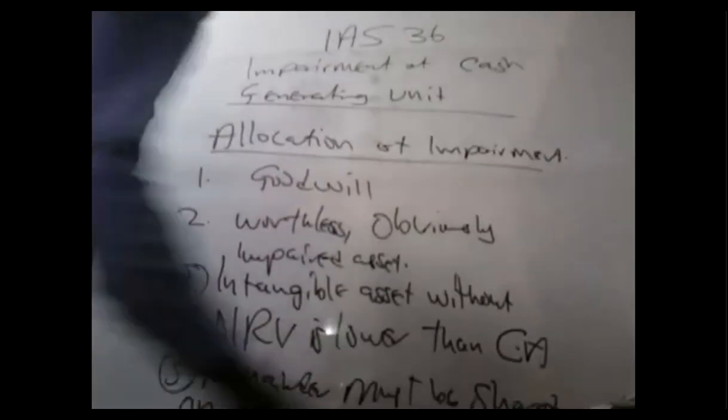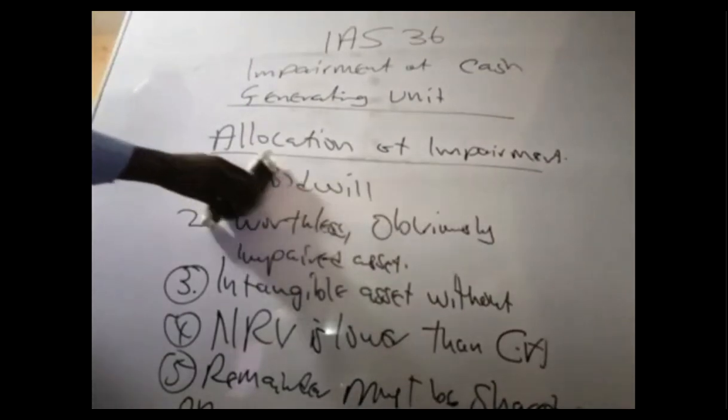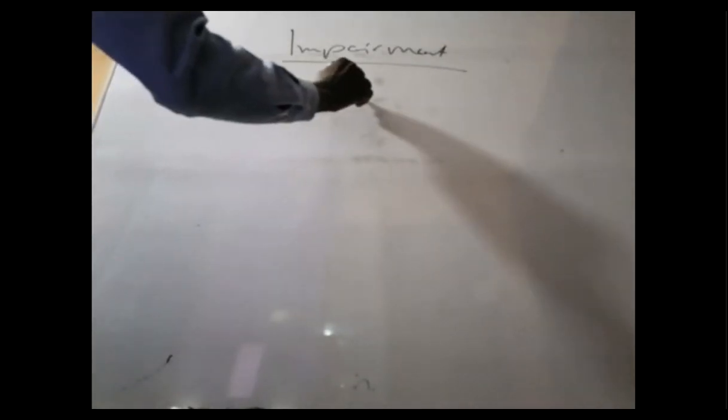So basically, I'll tell the examiner that, Mr. Examiner, the impairment will be calculated as follows. I need two figures, carrying amount and recoverable amount. And Mr. Examiner, all of them are given to me. So let me just perform the calculation for you. To award me marks, first, we are calculating the impairment. So right here, impairment. First, carrying amount. What is the carrying amount?